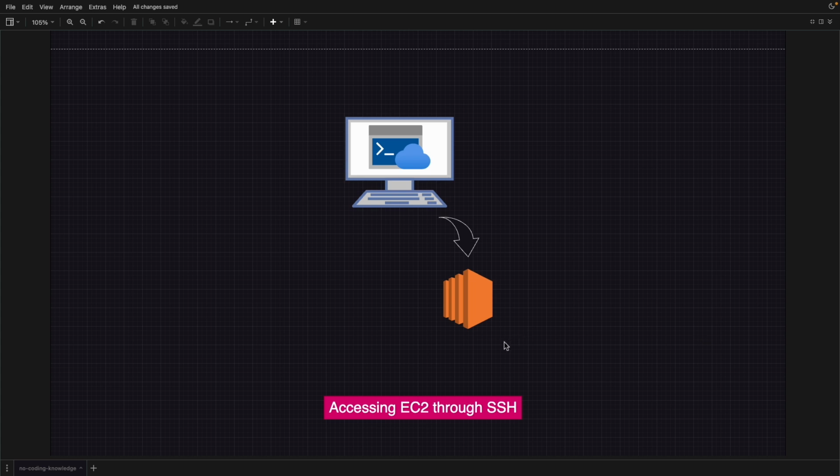The next thing is, if you're accessing your EC2 instance, let's say you have provisioned an EC2 instance, and from your local system through SSH or from Cloud Shell, if you are familiar with that, you can communicate with this EC2 instance. So in that case also, you don't need any kind of coding unless you are doing any kind of bash scripting. But in this situation, you have to understand how to use a command line interface. So this is another example where you are not using any kind of coding.